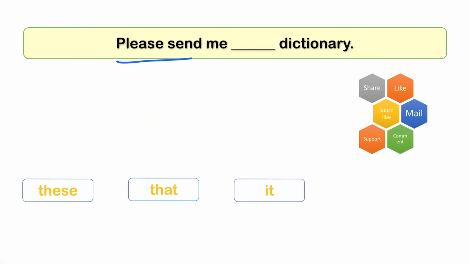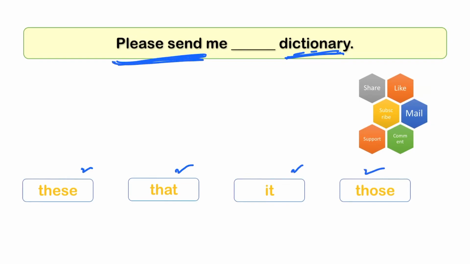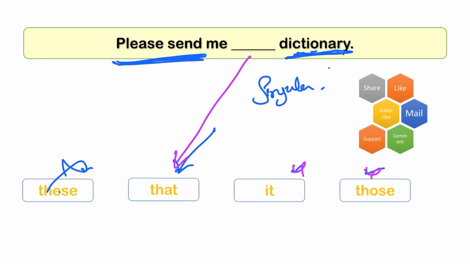Next, please send me dash dictionary. See, please send me dictionary. These, that, it, those. So here understand the question, send me dictionary, it's only singular, so I can't use these. That I can use, it I can't use, those I can't use. So here, please send me that dictionary.